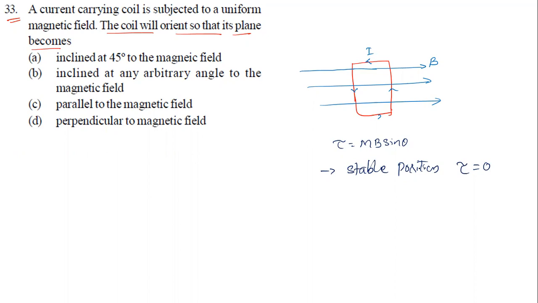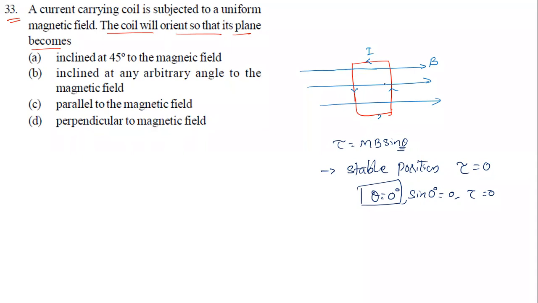Torque becomes zero at what angle theta? Theta must be equal to 0, because sine 0 degrees is 0, so torque becomes 0. Theta is the angle between what and what? The area vector of the coil and the magnetic field. When they are parallel, the coil plane will make how much angle? It must be 90 degrees.